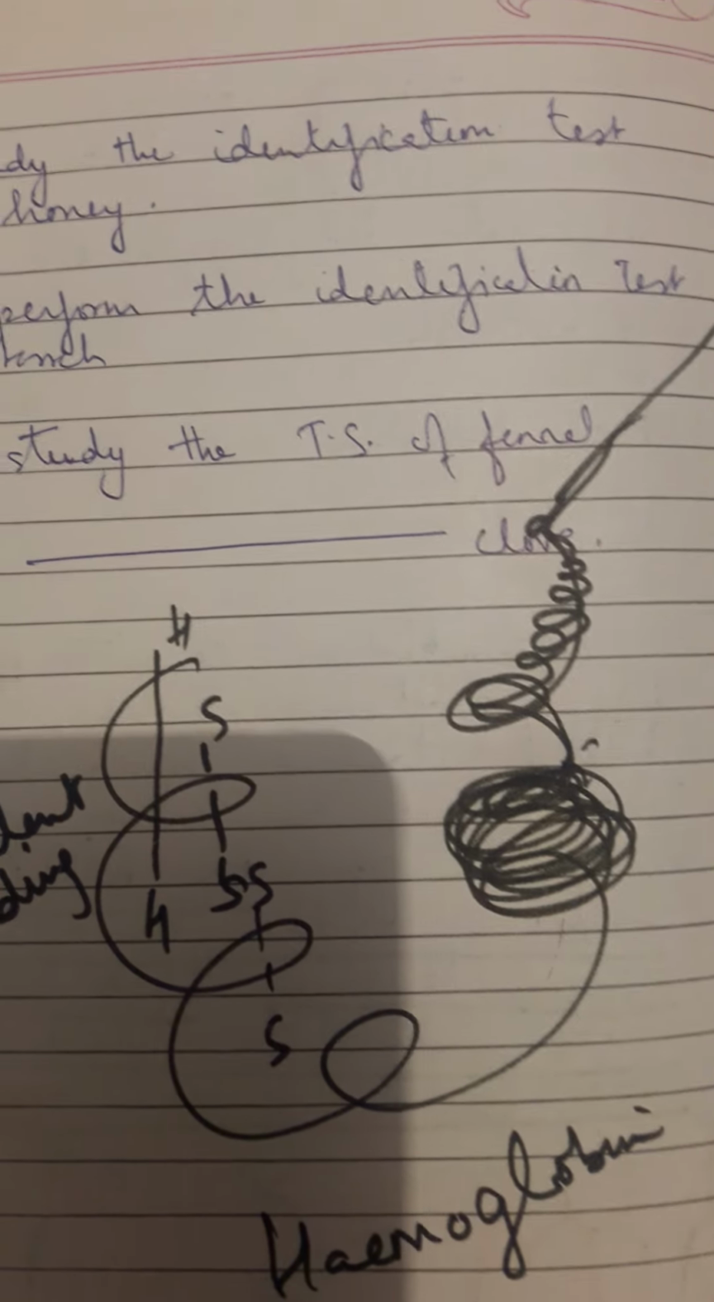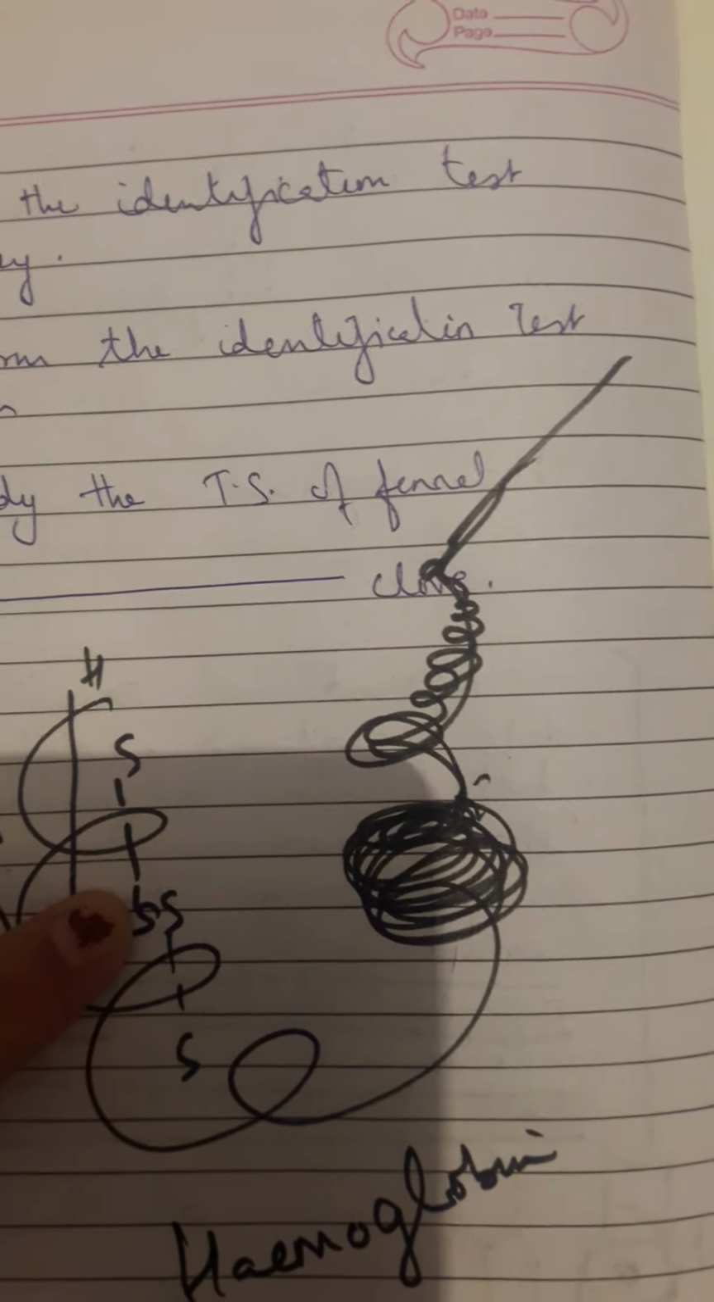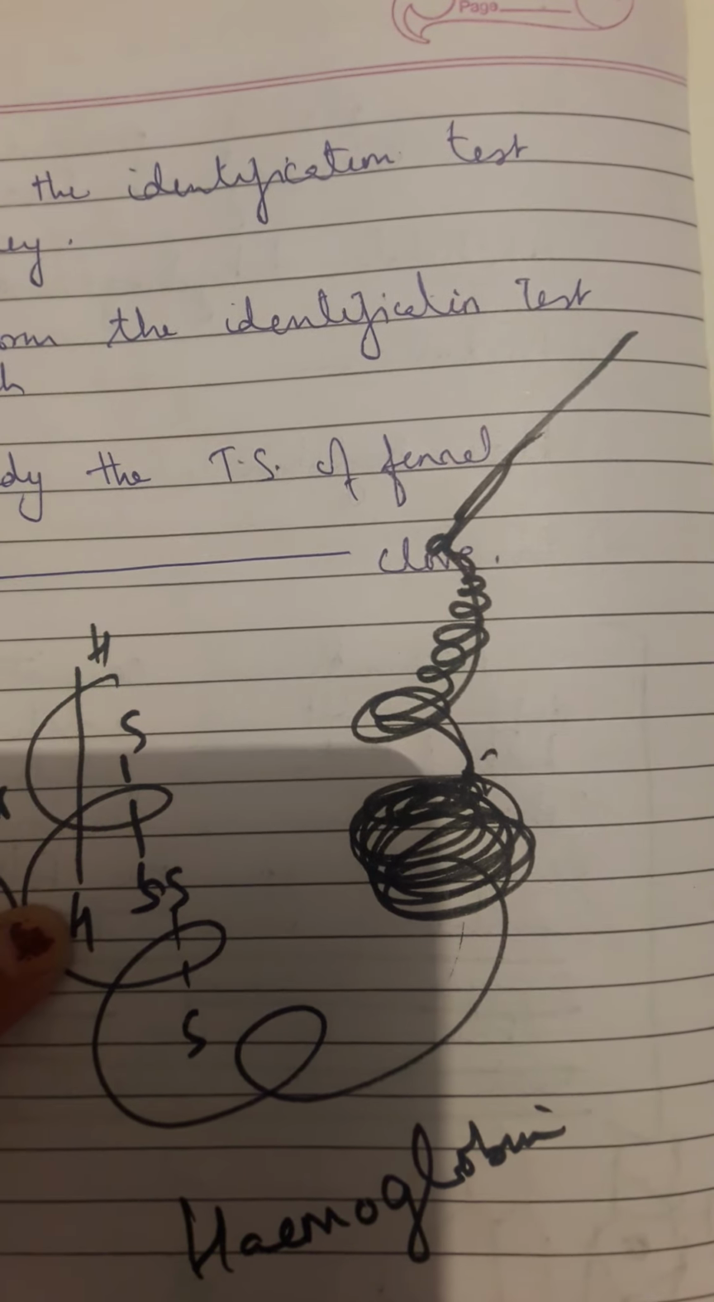It can be drawn as a structure of quaternary structure. Like these are disulfide bonds and this is hydrogen bonding.